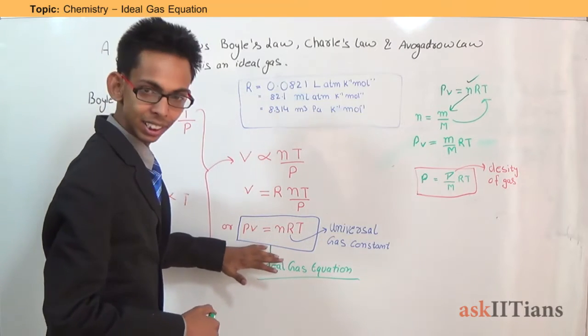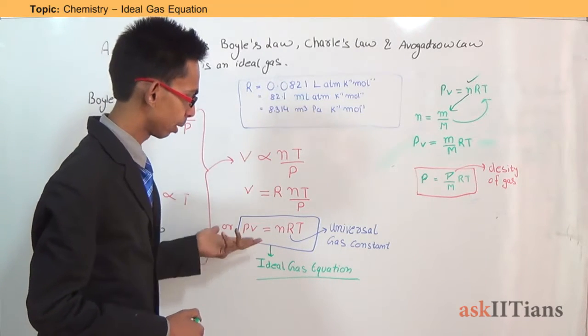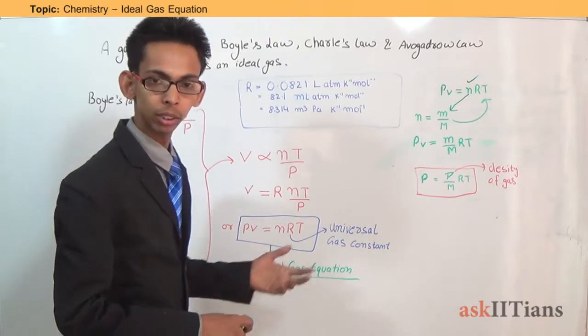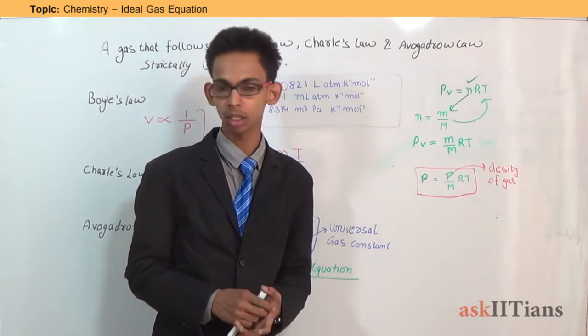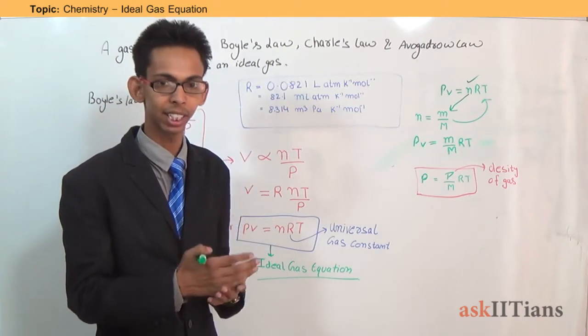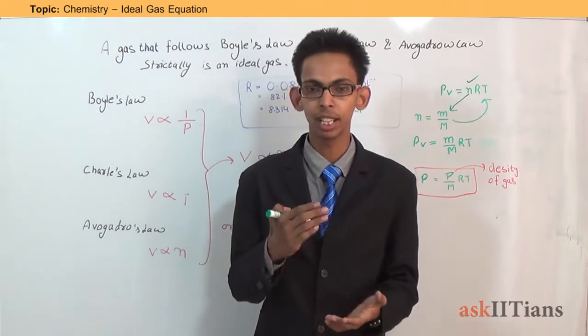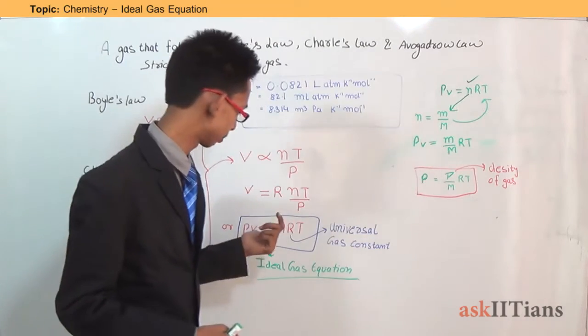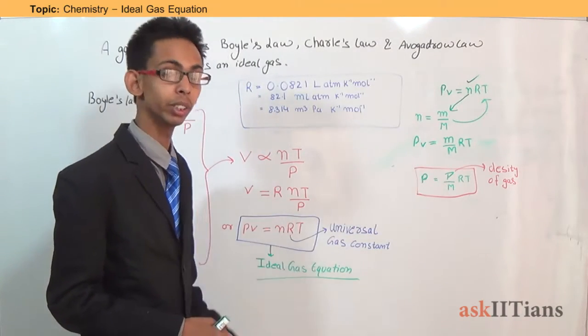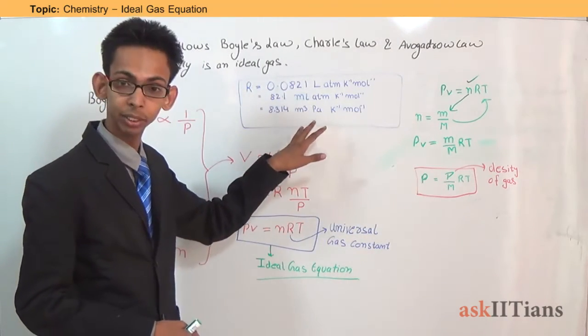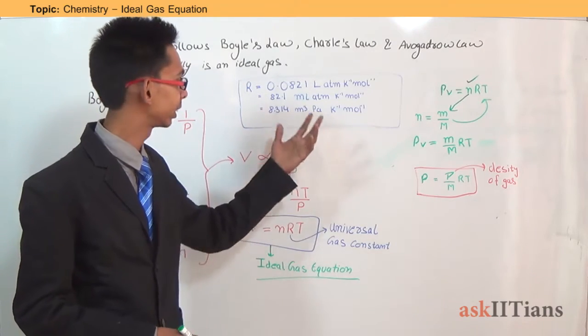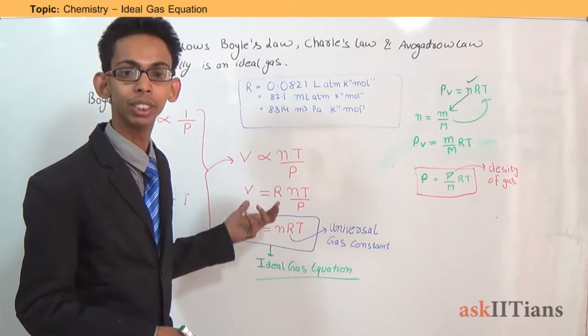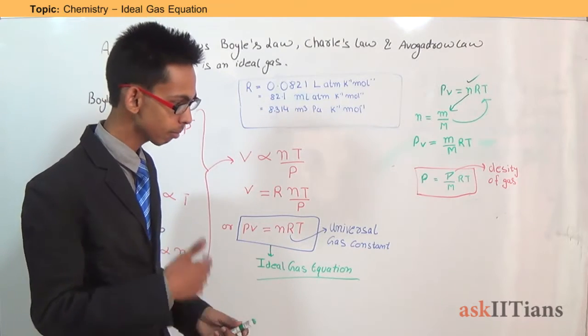So this was the ideal gas equation and the discussion about the universal gas constant. Now we know what an ideal gas is: a gas which follows Boyle's law, Charles' law and Avogadro's law strictly. Now we know what the ideal gas equation is, that is PV equals nRT. We know what the universal gas constant R is, its values, and which value is to be used for which type of problem.